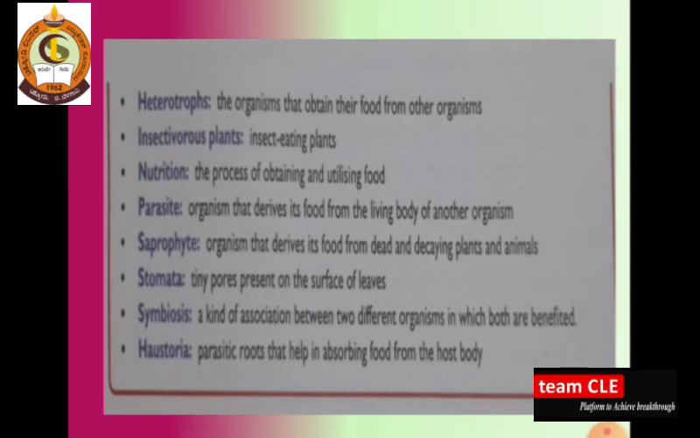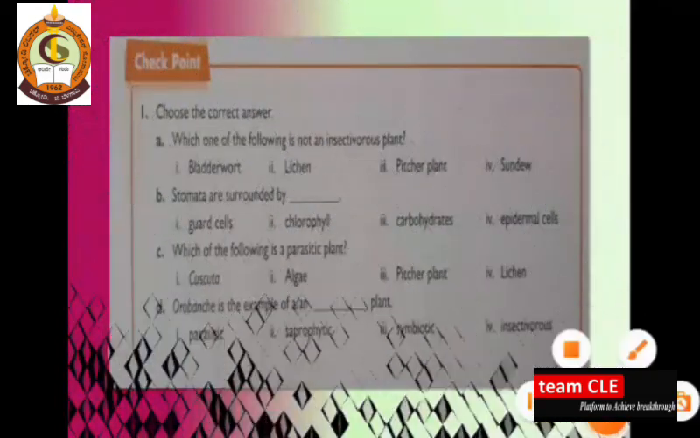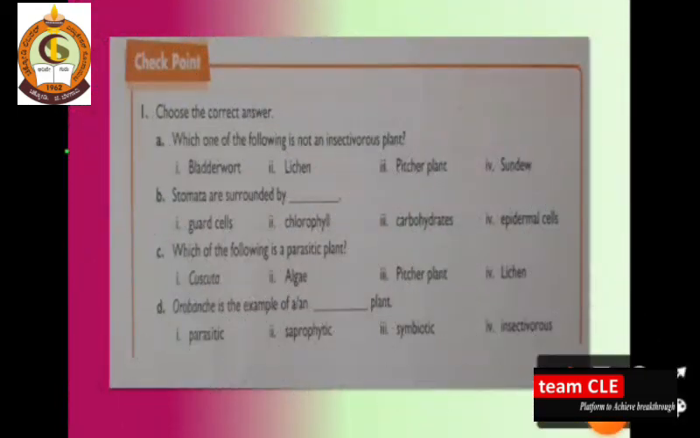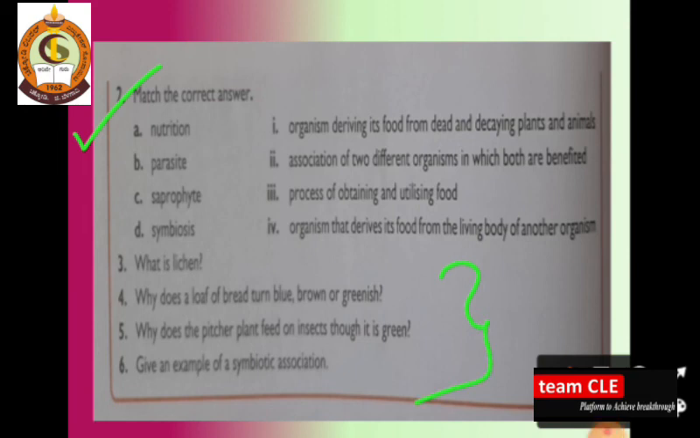Okay dear students, so what is today's homework? Just check it. You have to solve the checkpoint which is present on page number 9. You have to choose the correct answers, and on the next page, page number 10, there are other questions, match the correct answers, and totally 4 questions are there that you have to solve. That is, what is lichen, what